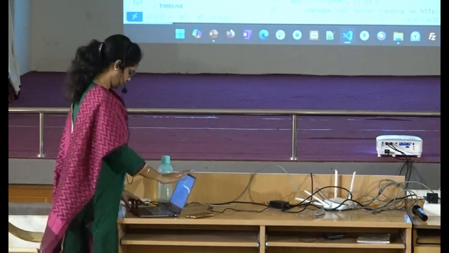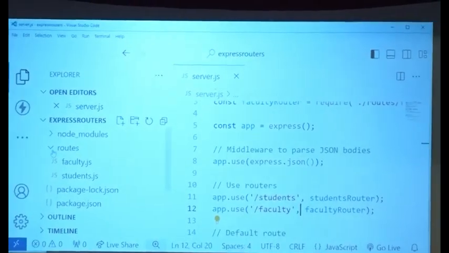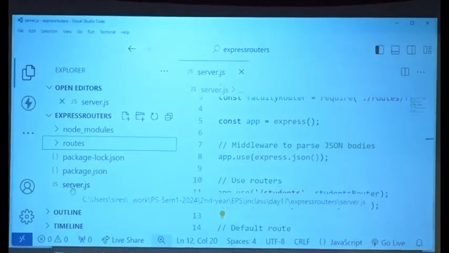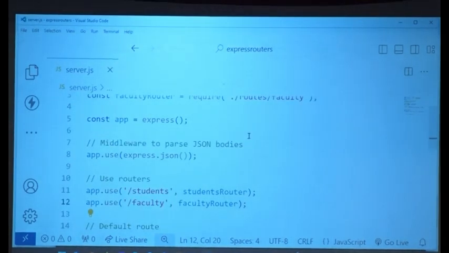So let's see what we mean by that. Are you all able to see this clearly? Shall I zoom in a little bit? Okay. First, let's look at our server.js file. I need you all to focus.